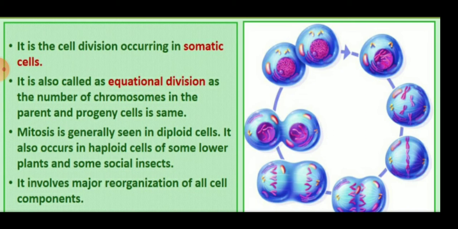Daughter cell का मीनिंग है progeny. Parent and progeny में chromosomes के numbers equal हैं. There the numbers of chromosomes are equal, so it is called equational division, and it is mostly seen in diploid cells. Diploid means जिसमें chromosomes के number double होते हैं, 2n type. Yes children, so mainly it forms two daughter cells.